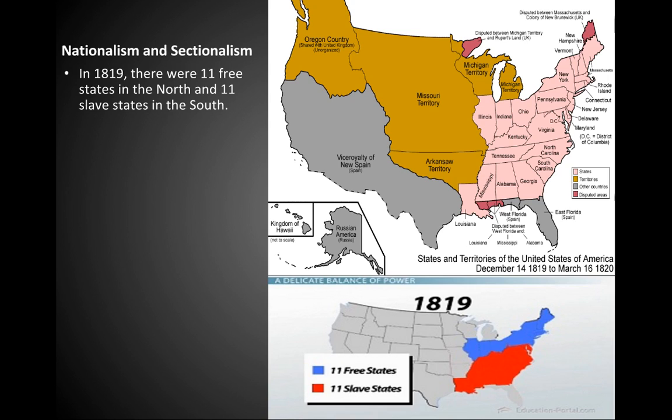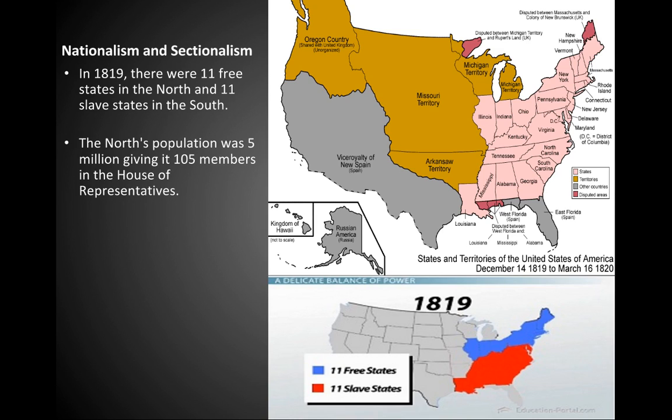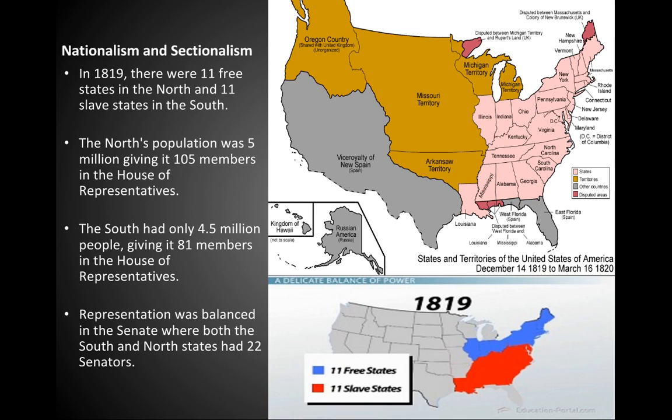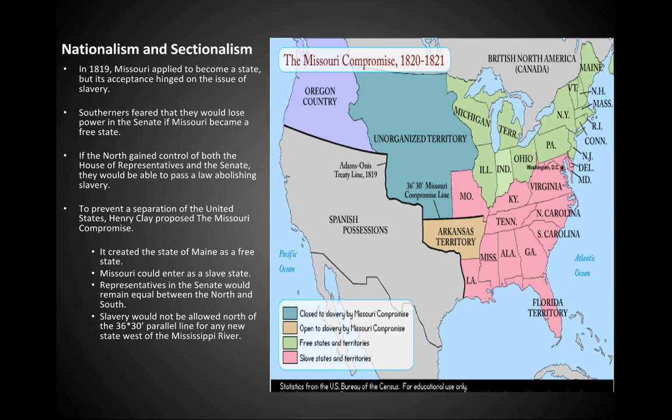In 1819, there were 11 free states in the North and 11 slave states in the South. The North's population was 5 million, giving it 105 members in the House of Representatives. The South had only 4.5 million people, giving it 81 members in the House of Representatives. Representation was balanced in the Senate, where both the South and the North had 22 senators.